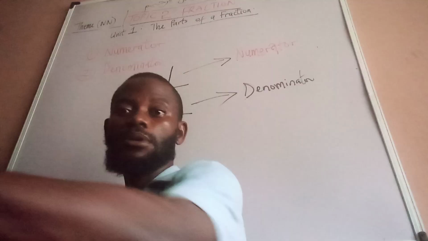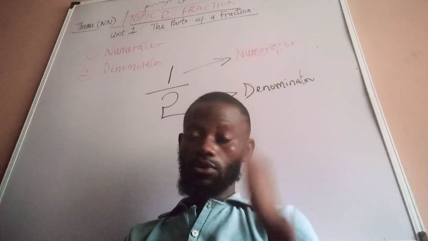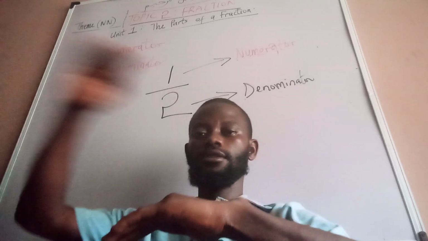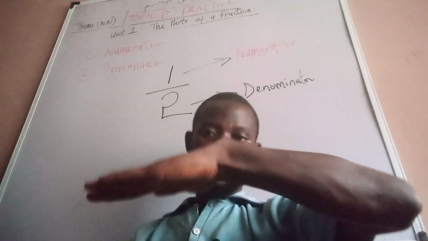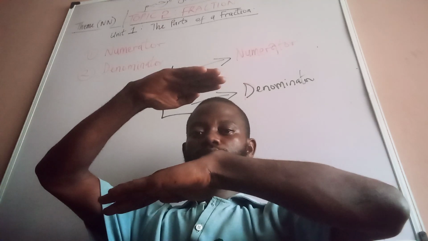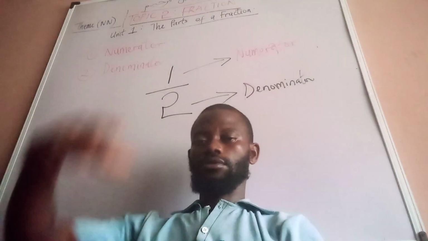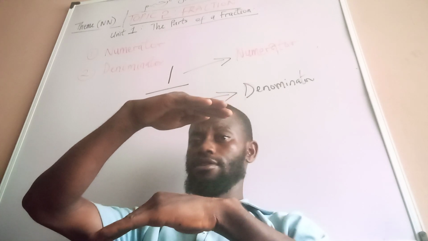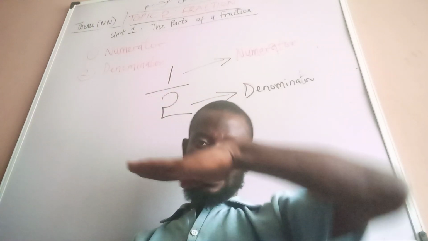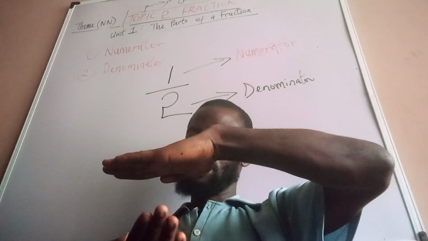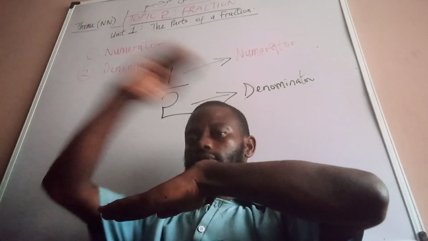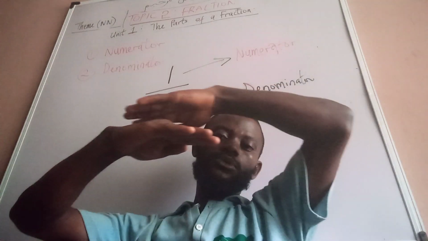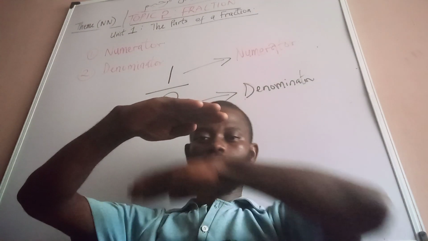For you to remember it, you hold your hand like this. Numerator. This is your hand now. Now pick one. Numerator. For denominator, you take the hand like this and bring one hand from the top. This is the bridge. Now bring one hand from below, come up.